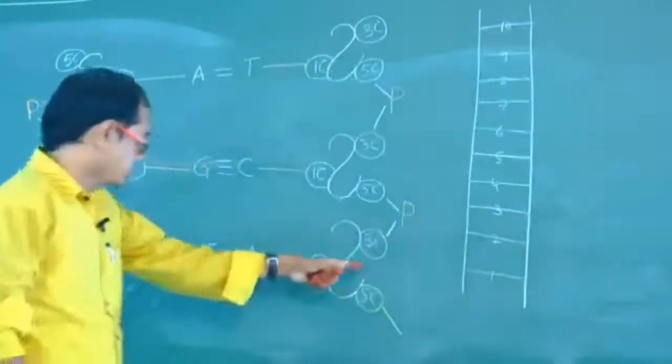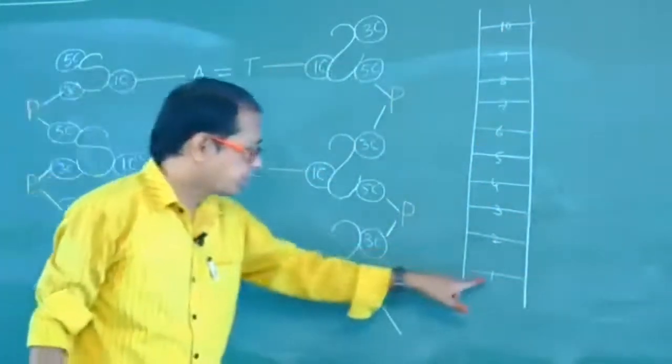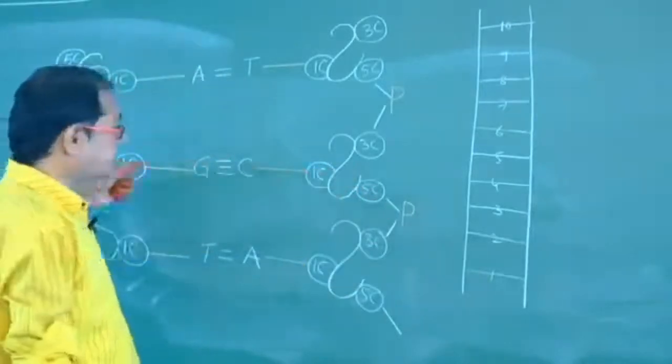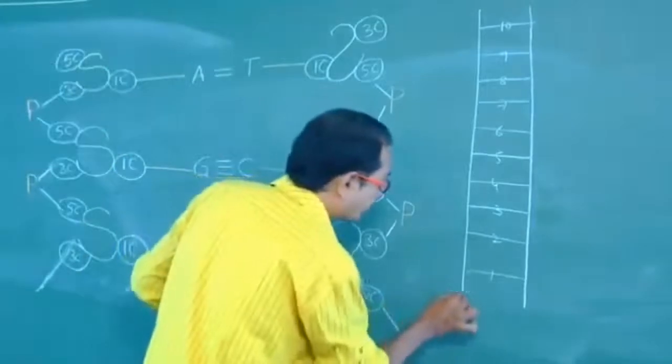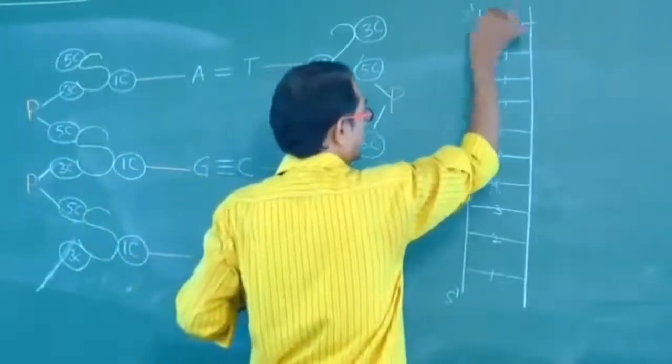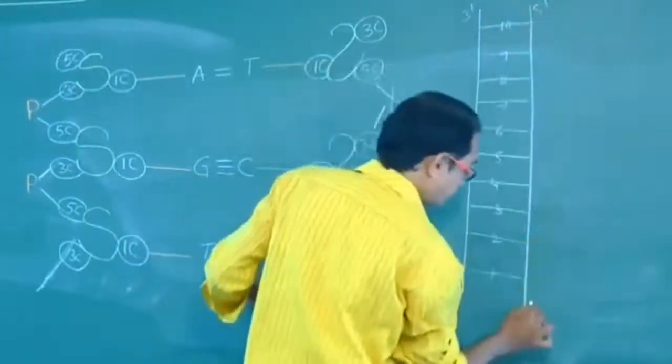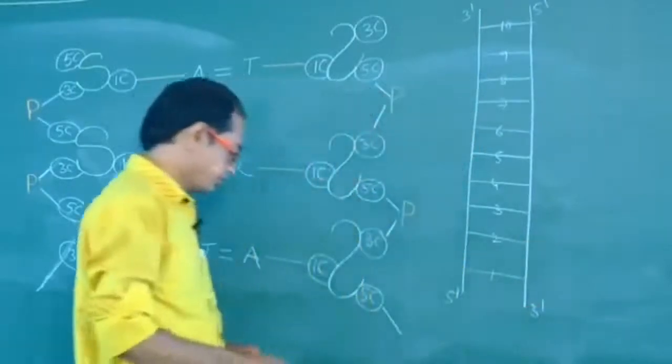This is one step, this one. This is the second step, like that. Okay? Right. If this is 5 end, this one is 3 end, 5 end, 3 end.